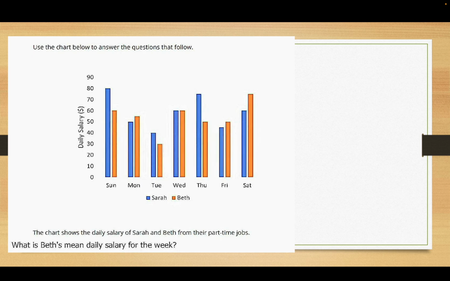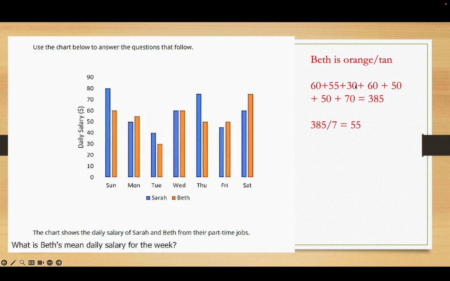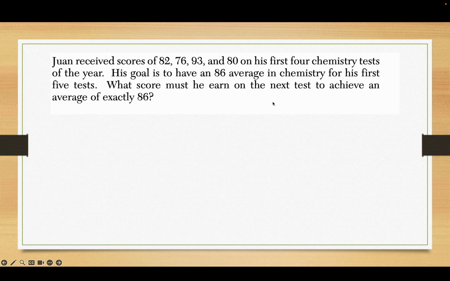What is Beth's mean daily salary for the week? So Beth is the orange one. So I'm going to add like 60, that's probably 55, 30, and so on. So 60, 55, 30, 60, 50, 50, 70. Those are the 7 days. If you add them all up, you get 385. And then you divide that by 7, you get 55. So I would say about $55 is the daily salary for the week.